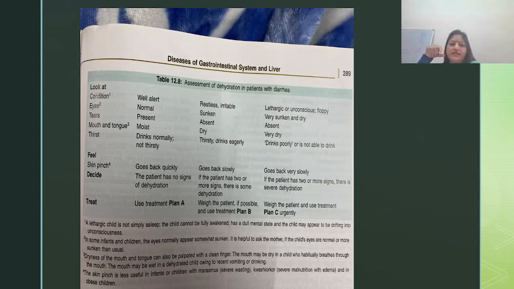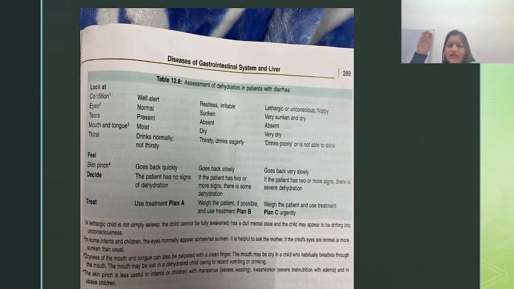Now decide. In the first category, the patient has no signs of dehydration, so it will be classed as no dehydration and you will use treatment plan A. In the second case, if the patient has 2 or more signs from the above, then it is some dehydration. Only 2 signs is enough. If you have any 2, it is some dehydration. Weigh the patient and start treatment according to plan B.